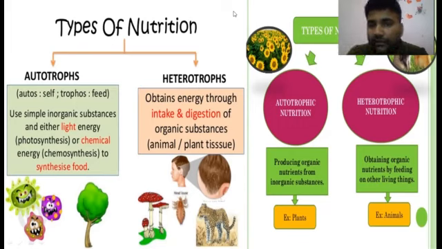So we are moving again to autotrophic nutrition. Autotrophs take inorganic substances. Now you will ask what are inorganic substances? Those are substances which are easily available in the environment, like CO2. They prepare their food with the help of inorganic substances, and that is called autotrophic nutrition. The example is plants.